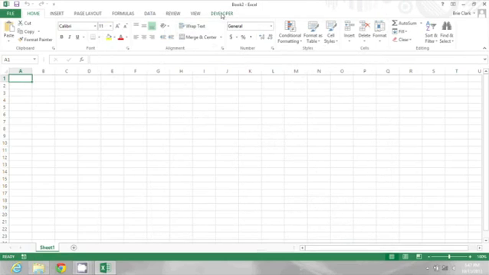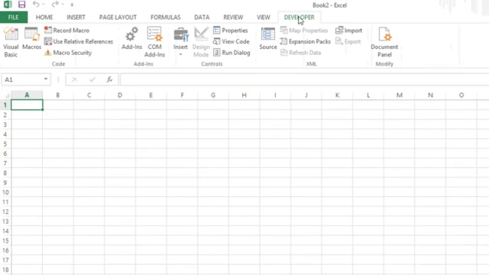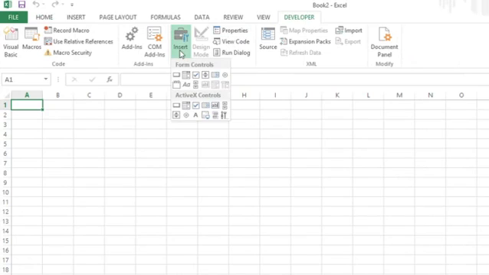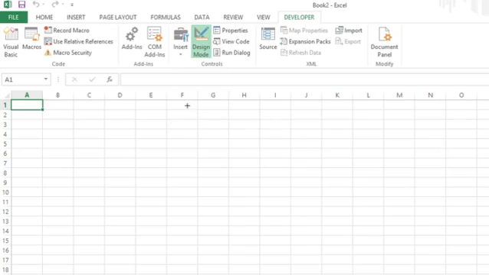Now that the Developer tab is active, I can click on that and under Controls go to Insert and choose whichever ActiveX control I want. I'm going to go with a drop-down list for right now, and then I'll just click where I want that to appear.